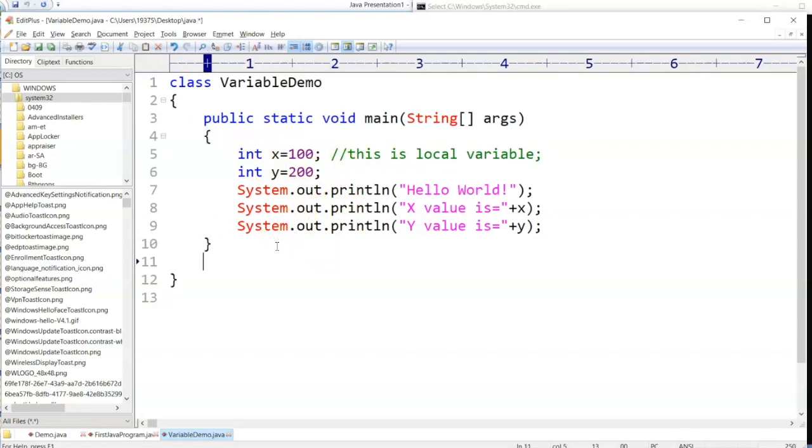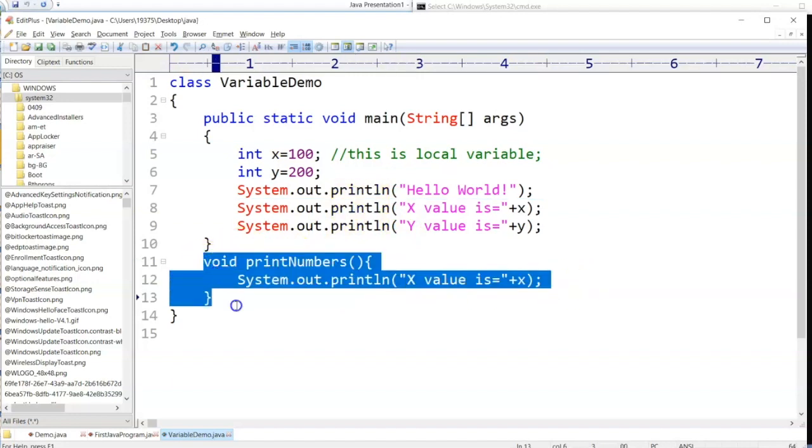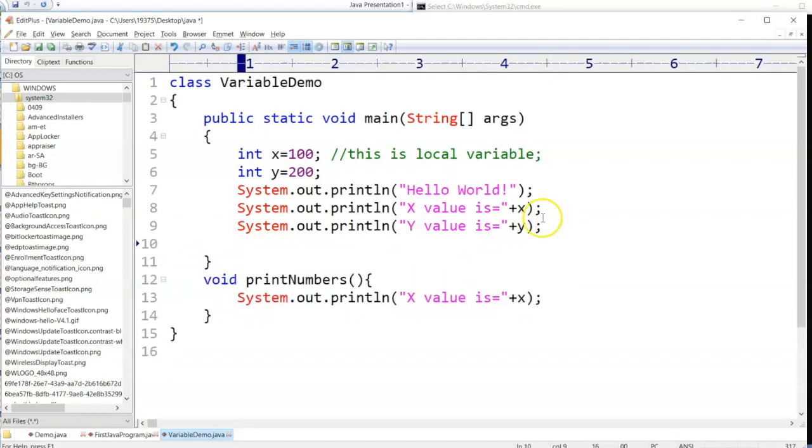So I'll create one more function called void printNumbers. System.out.println, the same thing, I'll copy this. And now I want to call this printNumbers function. How do I call it?